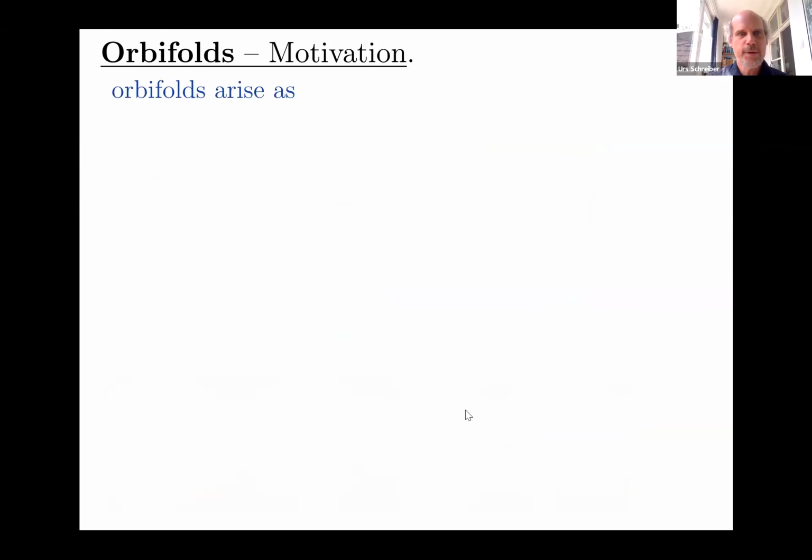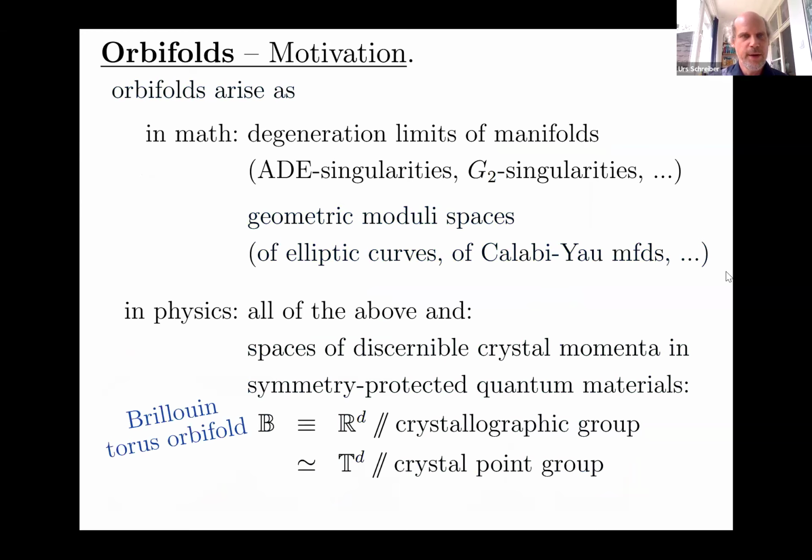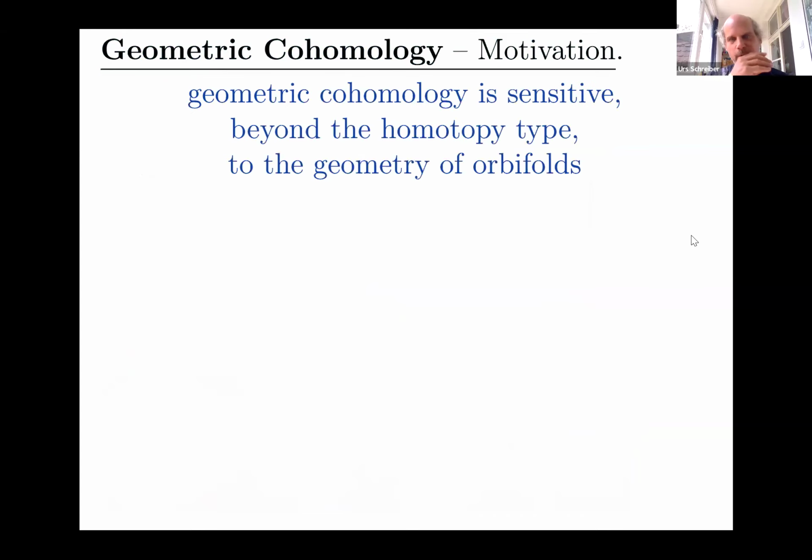And where do they arise? Maybe I should skip over this because we do not have that much time. They arise in math and physics. They have interest. And let's look at what geometric cohomology is. What do I mean by geometric cohomology? Ordinarily, when you get introduced to ordinary cohomology, the first thing you prove is that it's an invariant just of the homotopy type of your base space. It doesn't see any geometry. It doesn't even see the topology. It just sees its homotopy type. So by geometric cohomology, we mean refinements of cohomology that are sensitive to more information than just the homotopy type: the geometry of, in our case, orbifolds.